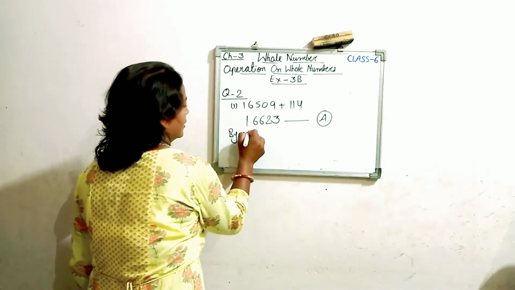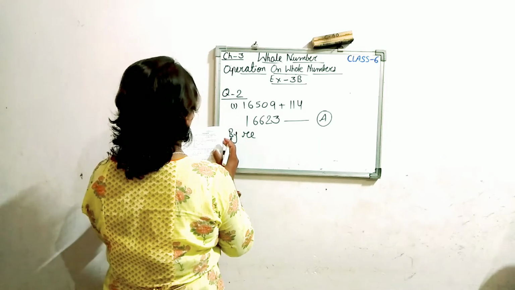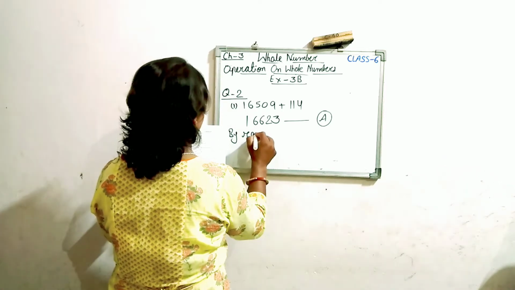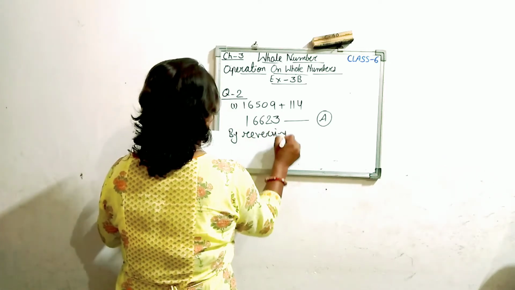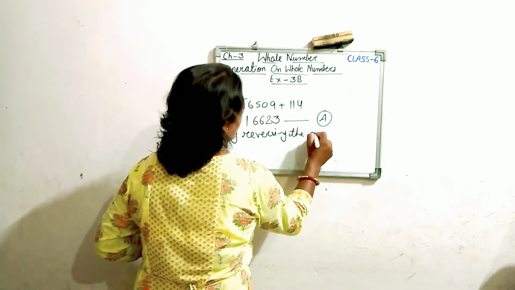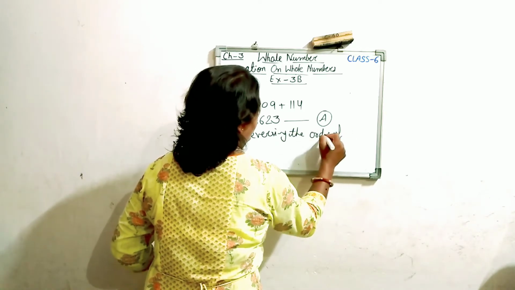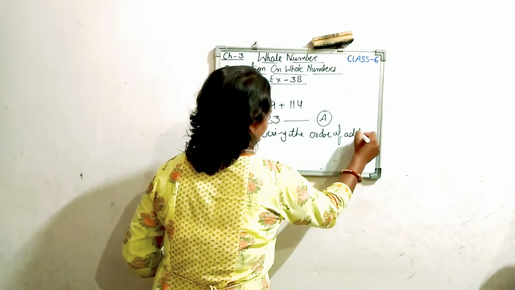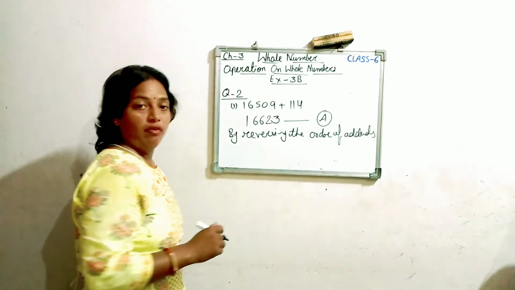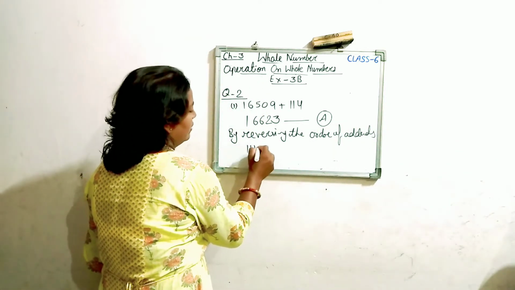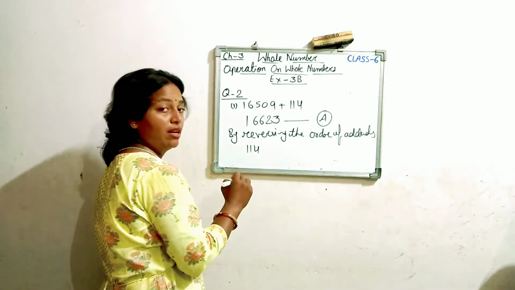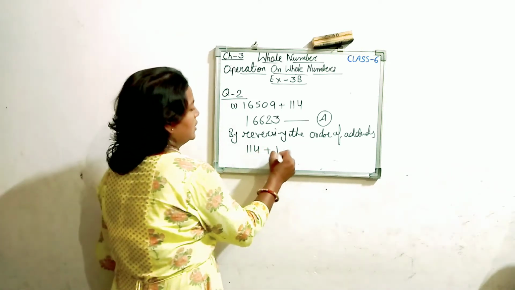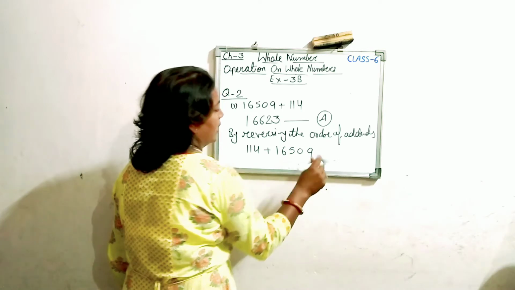By reversing. What am I doing now? By reversing the order of addends. Now I am changing the order of addends. So students, 114 will be first, plus 16,509 second.